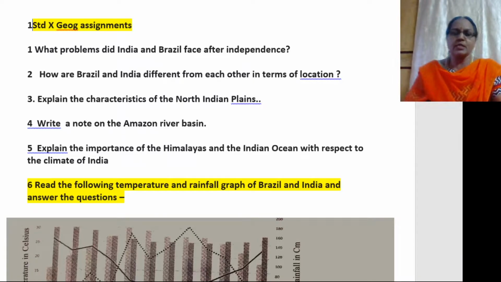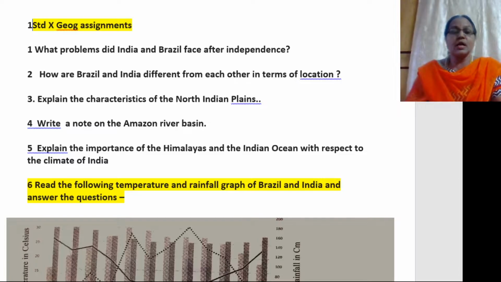Similarly, under Brazil, you're going to talk about how Brazil was under the Portuguese regime for, say, 3 centuries. It got its independence in 1882, and from 1930 to 1985, it was under the populist military regime. After that, now, in spite of facing many problems, it has now emerged as a global nation.